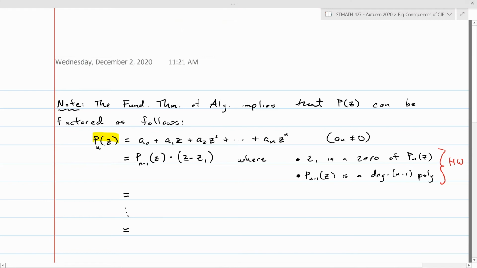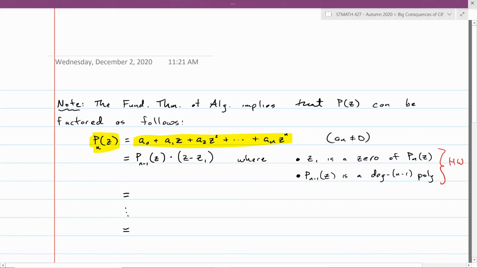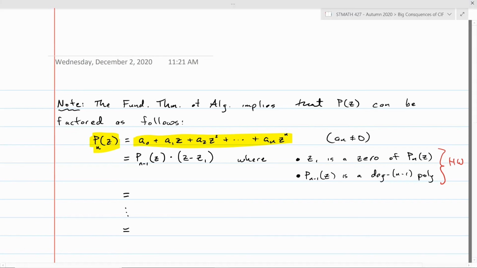Let's call it p sub n to indicate that it's an nth degree polynomial. And then if it has a zero, let's say z1 is that zero, then it's a homework problem that I'll ask you to do a little later, that you can factor the polynomial as a product of an n minus first degree polynomial and the linear factor z minus z1.